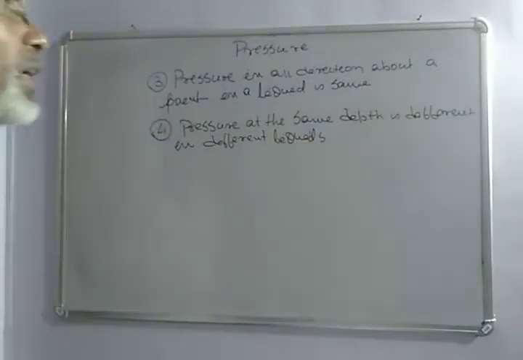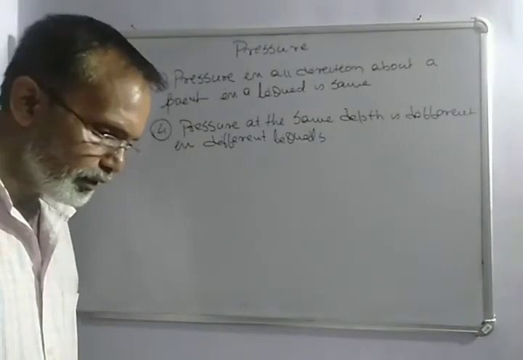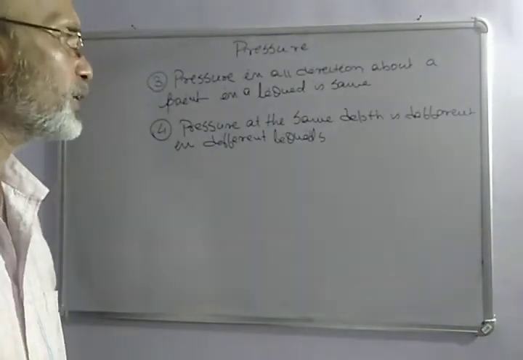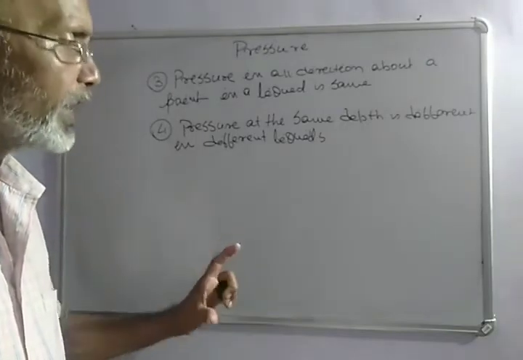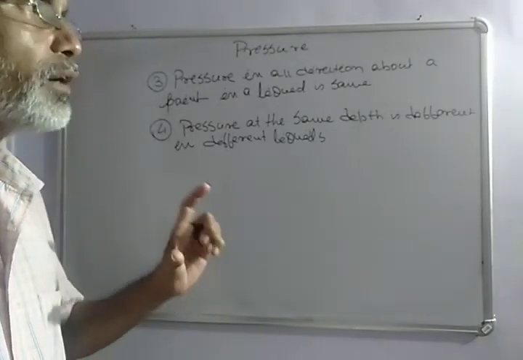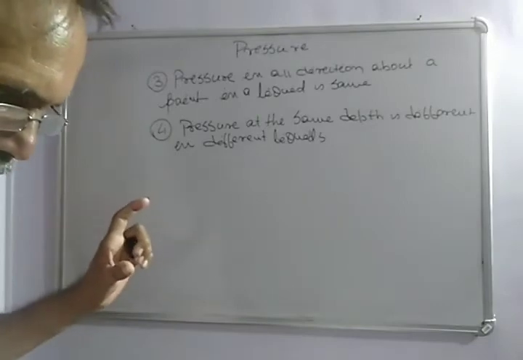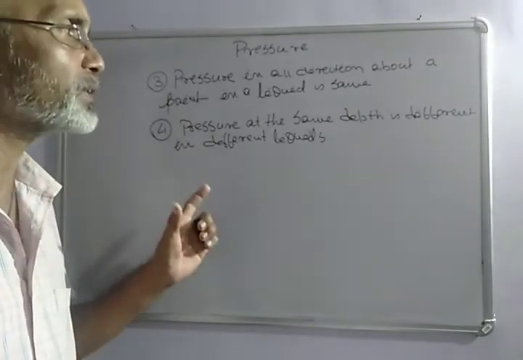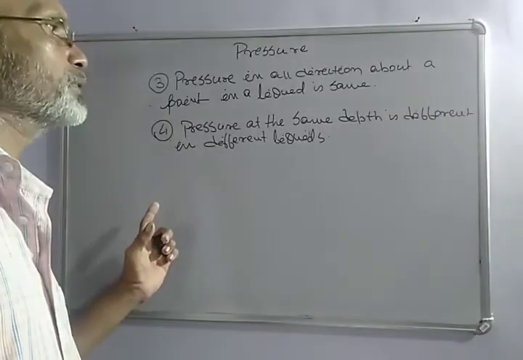This is due to the density of the liquid, as the pressure varies at a point for different liquids in one place at one height due to the density of the liquid. The more the density, the more the pressure, because density is directly proportional to pressure.